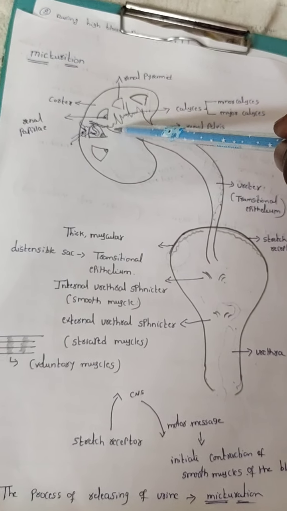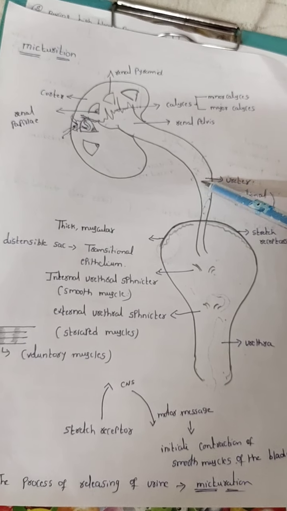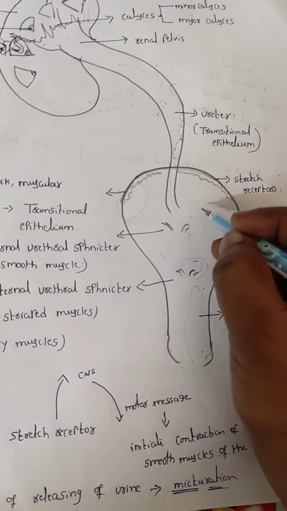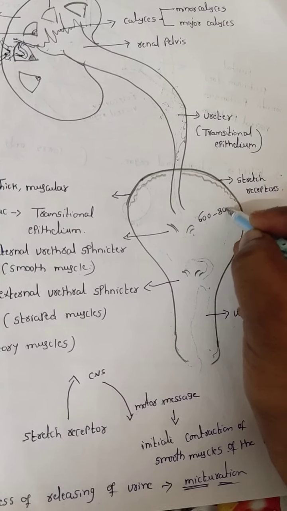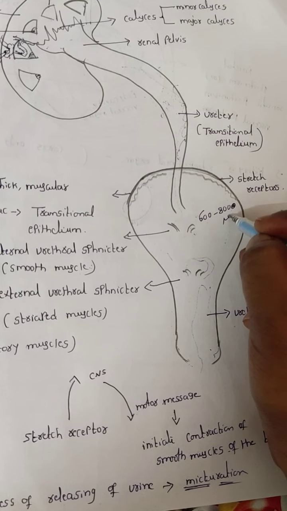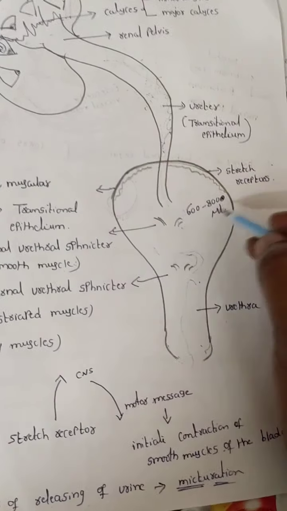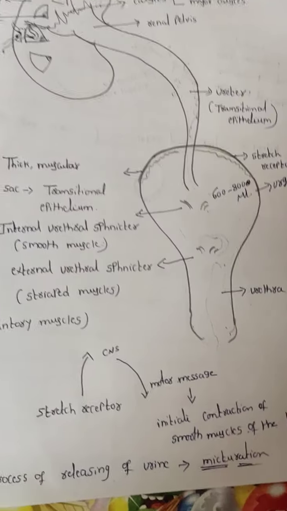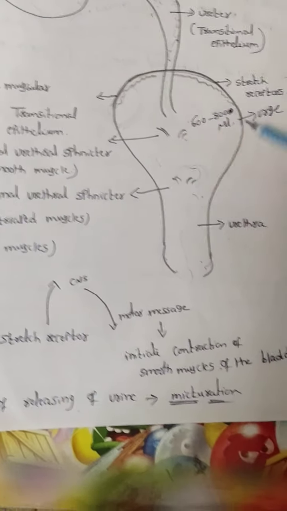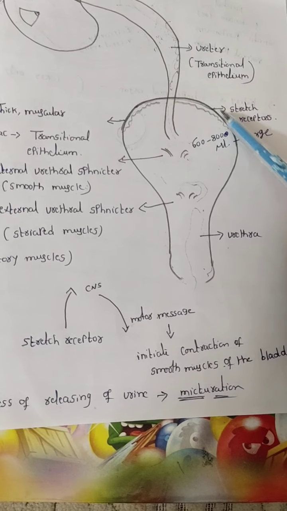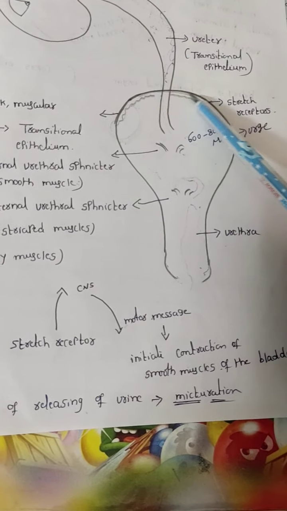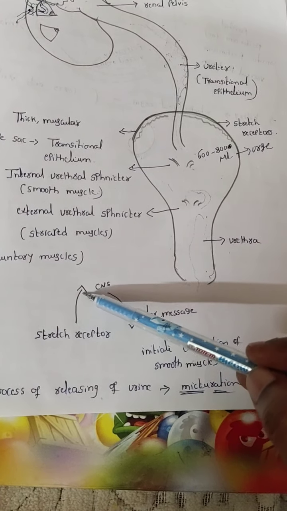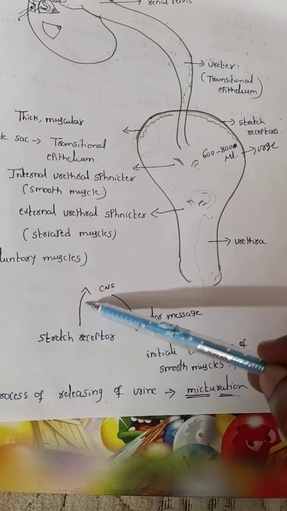Suppose the urine enters from the ureter into the urinary bladder. When 600 to 800 ml of urine is filled, it starts to urge, meaning it starts a pressure. When pressure starts in the urinary bladder, the stretch receptors are stimulated and send the message to the central nervous system through sensory nerves.